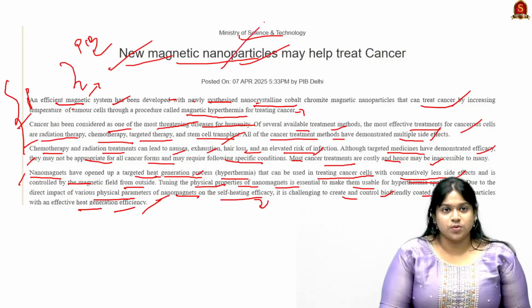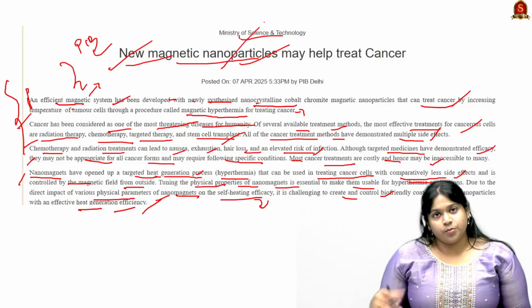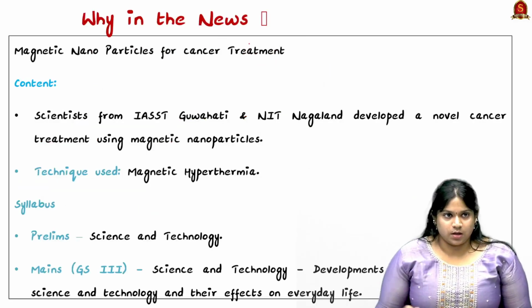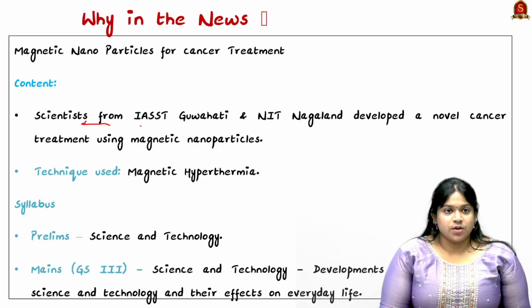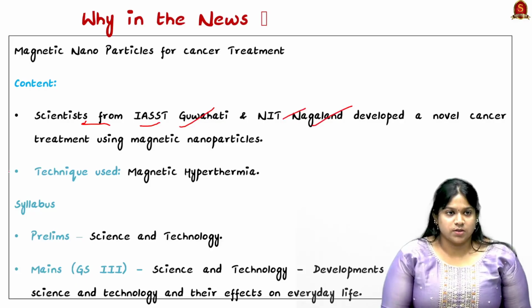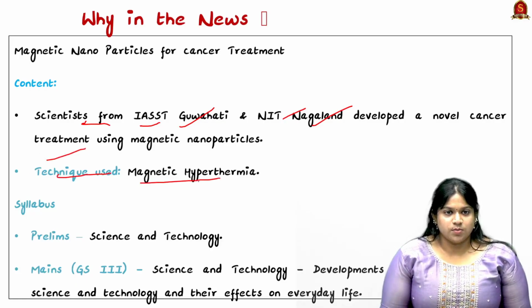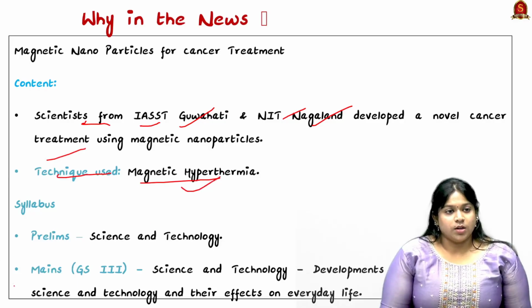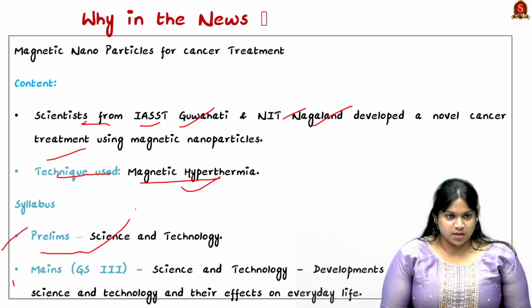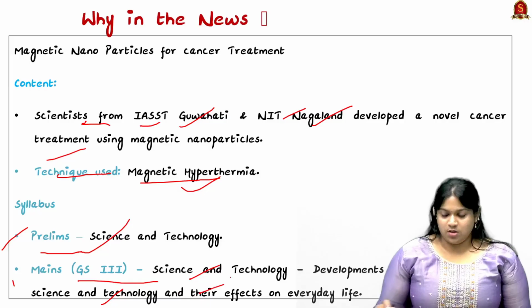So this news is one of the most important news for both prelims as well as mains. Here the context is that scientists from IASST Guwahati and NIT Nagaland have developed a novel cancer treatment using magnetic nanoparticles, and the technique used is magnetic hyperthermia. Now it comes in the syllabus of prelims in science and technology, and for mains in GS3, science and technology, and developments of science and technology and their effects on everyday life.